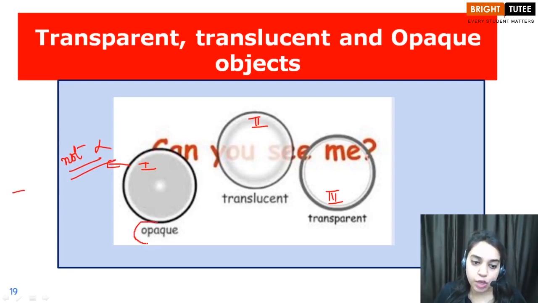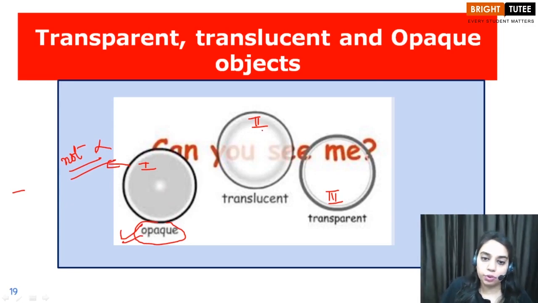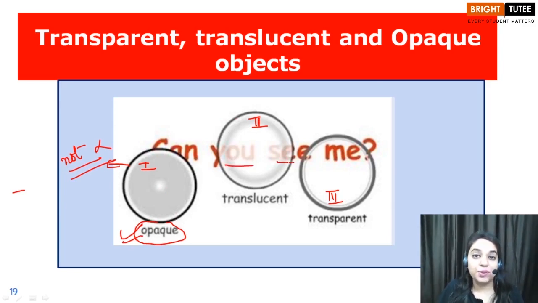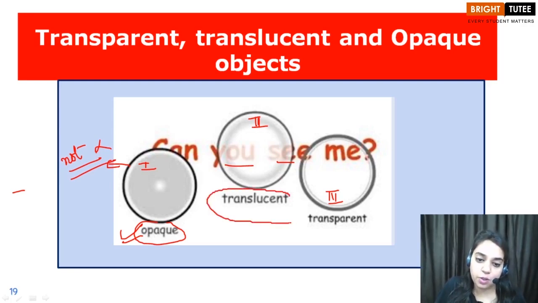So children, if you are ever confused, just think about this diagram and think about the first circle through which you are not able to see anything at all, right children? We call such objects opaque objects. Now we will move to the second circle, and as you can see, what is written behind this circle? You see, and you are able to see this not clearly but partially. Such types of objects are called translucent objects.